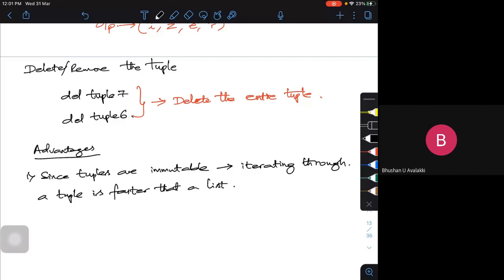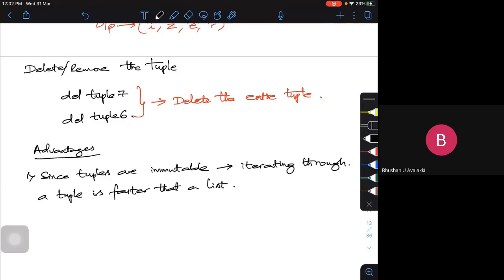If you look at it performance wise, there is a little bit of performance boost on the tuple side compared to your list. Now, as tuples are immutable, they can be used as a key for a dictionary.